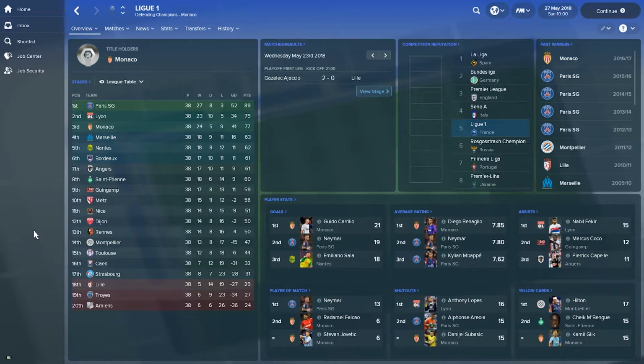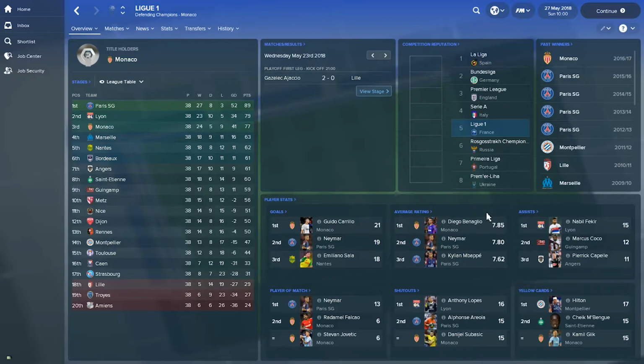Lille, Troyes, and Amiens are going down, when Lille have actually lost the playoff with Ajaccio. We see that Guido Carrillo has managed to score 21 goals, 2 more than Neymar, picking up the goal scorer award, while Diego Benaglio from Monaco has picked up the award for the highest average rating.